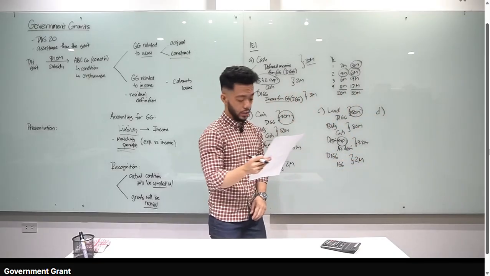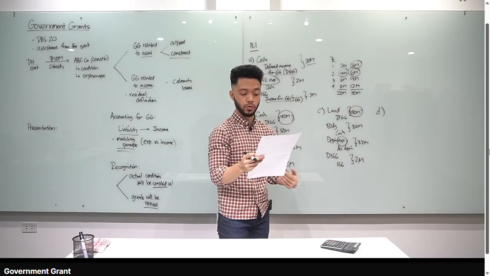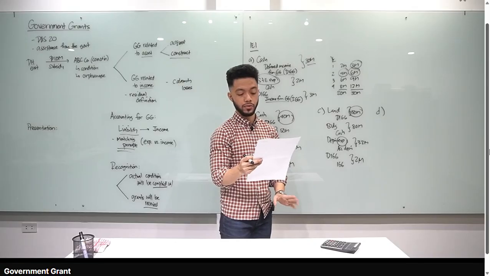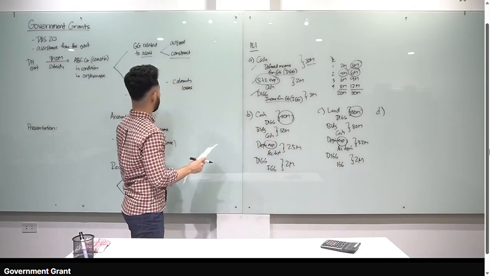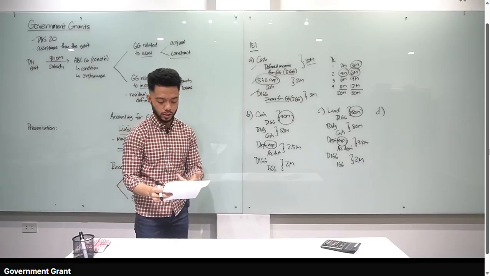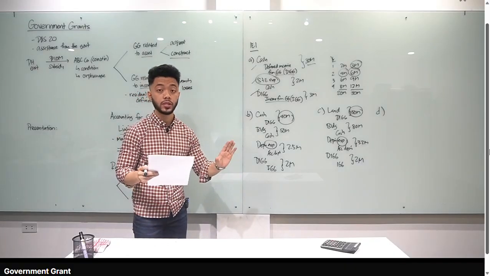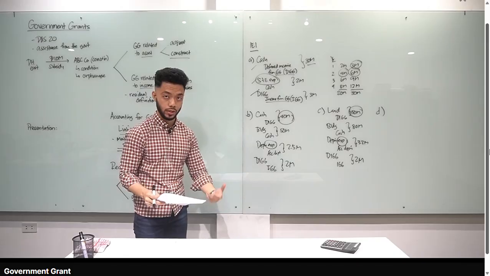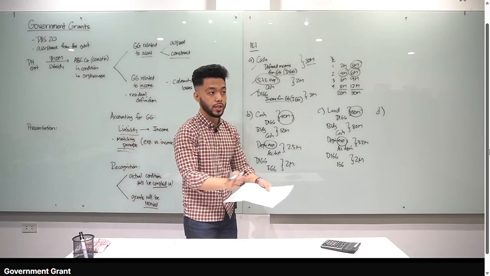Alright, Pinnacle receive a grant of 10 million from the government to compensate for massive losses incurred because of a recent earthquake. Ano tawag natin dyan, class? Government grant related to income. Kapag government grant related to income, na-incur na yung loss. So dito, because of earthquake. Okay? So as if nakapag-comply na with the conditions. So tandaan nyo, kung nakapag-comply ka na, hindi na dadaan yan sa liability.